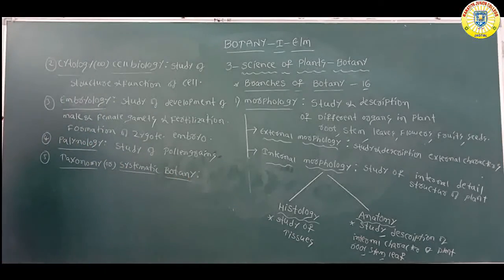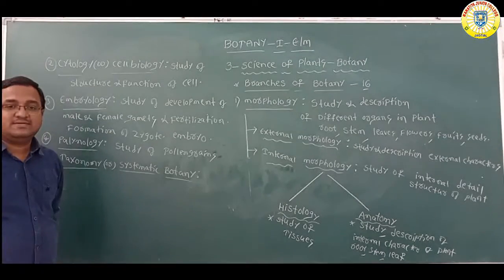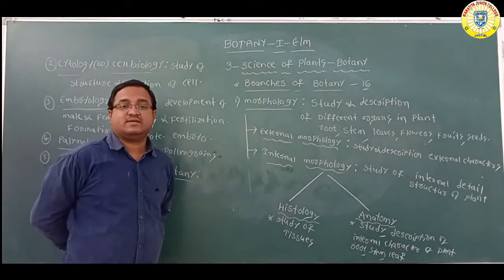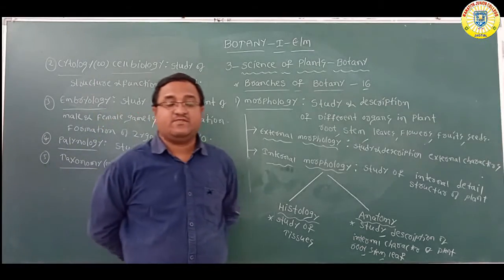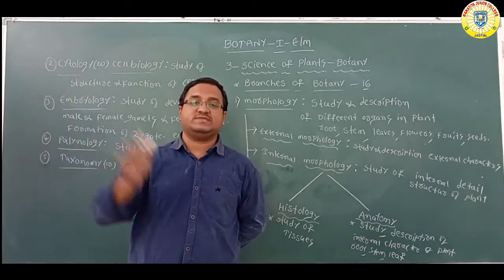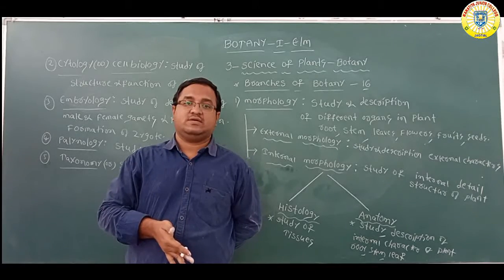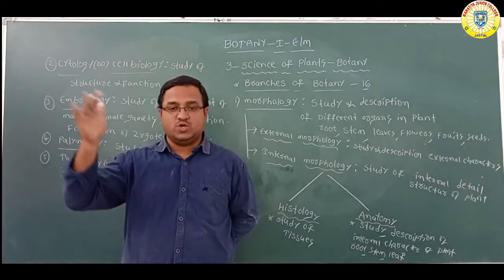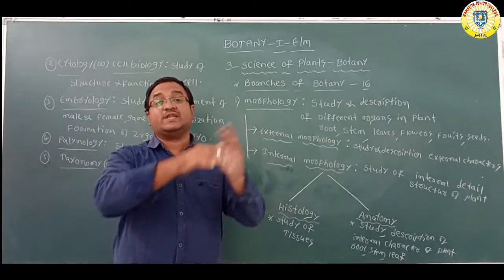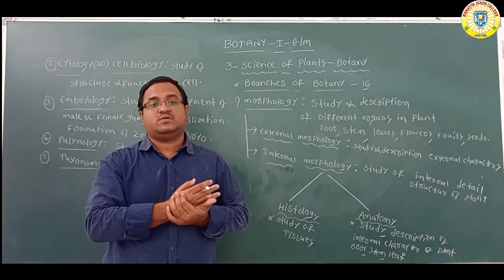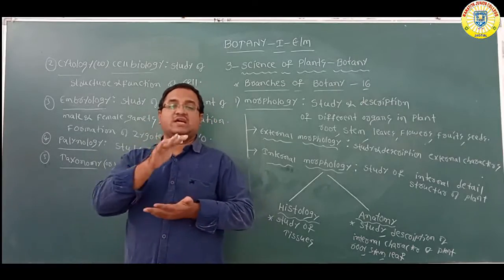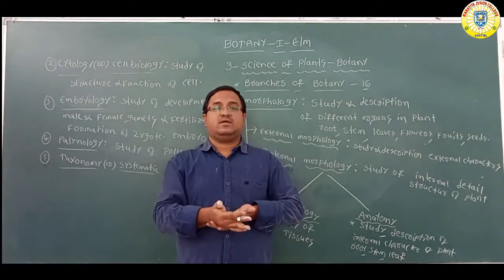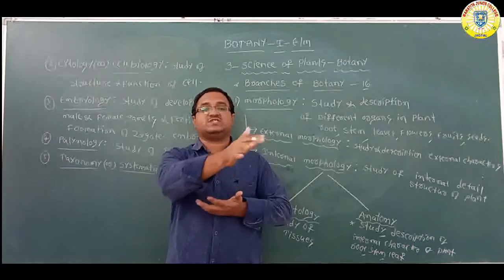Taxonomy or systematic botany. Taxonomy means based on several characters we have to identify the organisms, give a particular name to the organism, and classify the organism into particular groups. At the very start, in the identification and nomenclature topic of the first chapter, we discussed it.